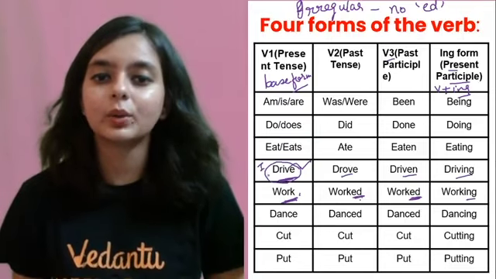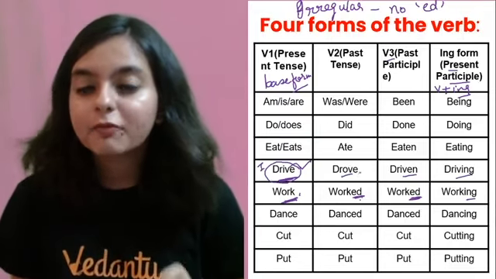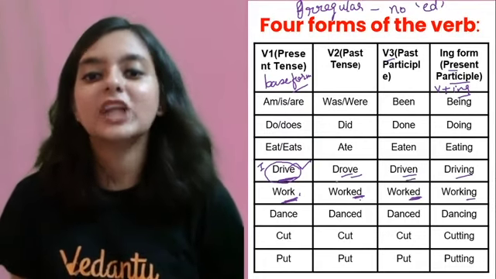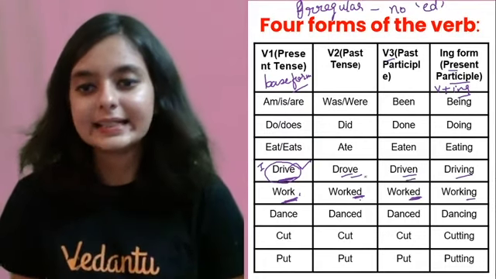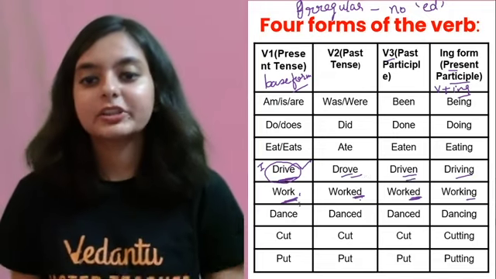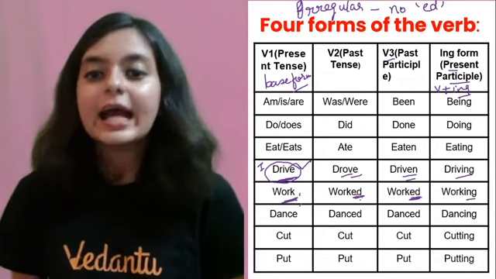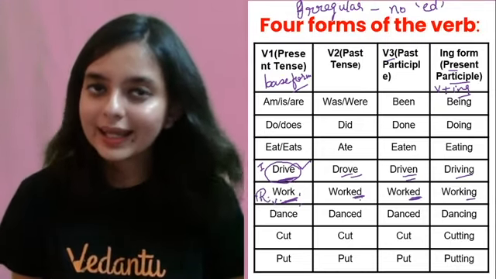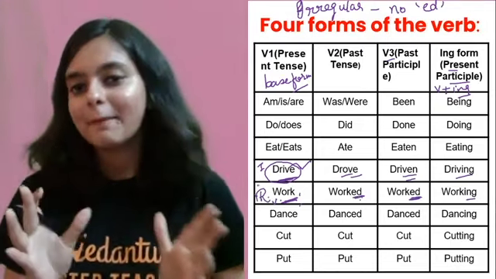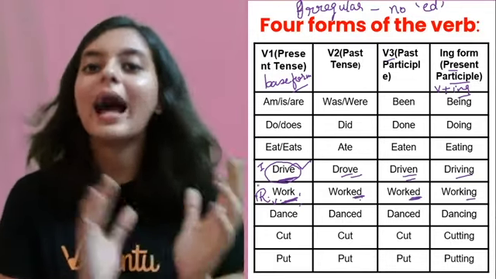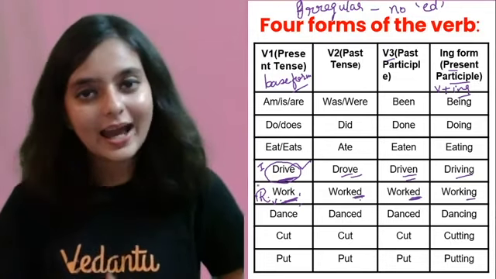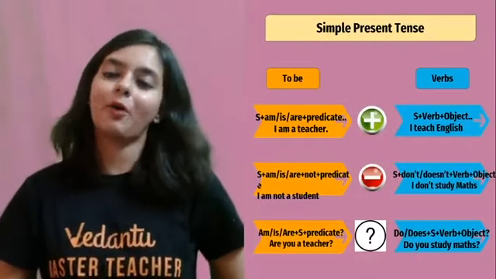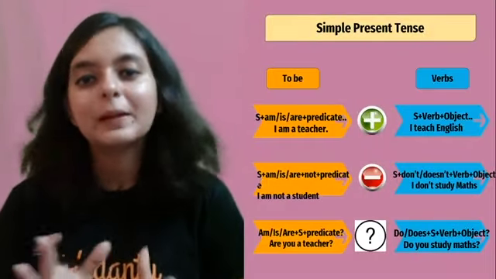Drive is irregular verb. Why? Because for forming the past as well as past participle, the entire form is changing. You are not adding ed. Unlike the next one, which is verb, where you are adding ed. So this is regular verb. Okay? So please remember this difference between regular and irregular verb. Alright, with this we will gradually delve into the first type of the tense, that is the simple present.